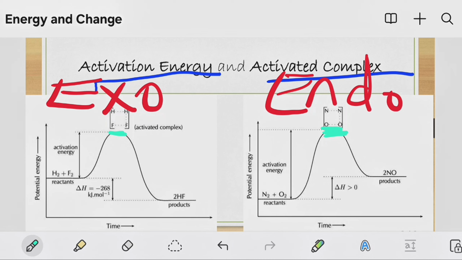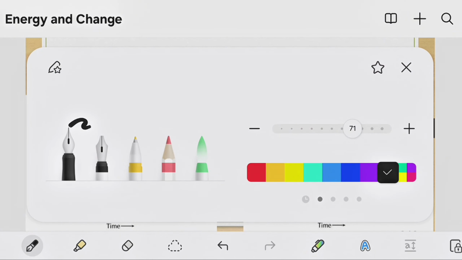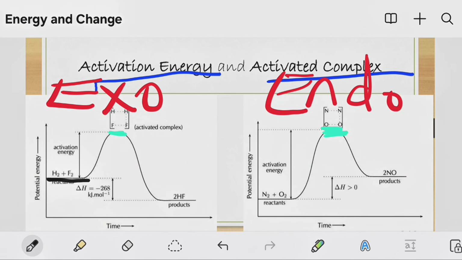Now what we will also recognize is that this activation energy will always be from where? It will always be from the energy of the reactants to the energy of the activated complex. And when we check here for an endothermic reaction, the activation energy, which is the minimum energy needed for the reaction to take place, will be from the energy of the reactants all the way to that unstable transition state, which we refer to as the activated complex.